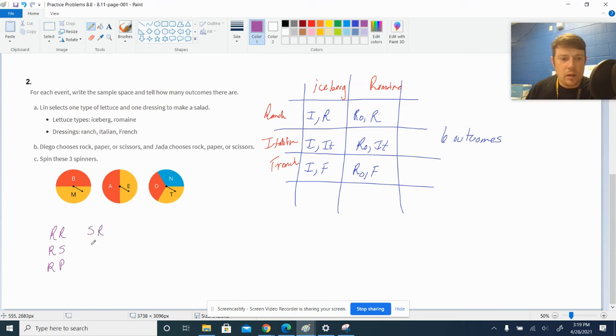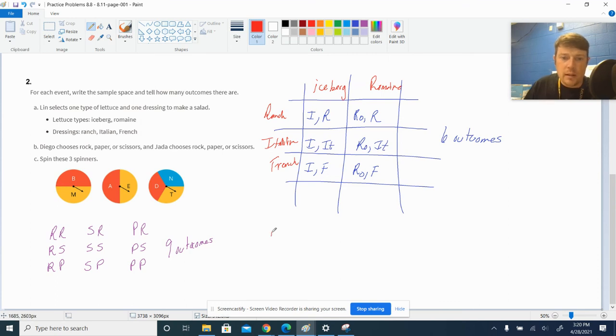Scissors to rock. Scissors, paper. Or Diego could start off with paper. Paper to Jada's rock. Paper to Jada's scissors. And paper to a paper. 1, 2, 3, 4, 5, 6, 7, 8, 9. 9 outcomes, because 3 outcomes times 3 outcomes gives me 9. 3 times 3. All right, last one, we'll do a tree diagram.